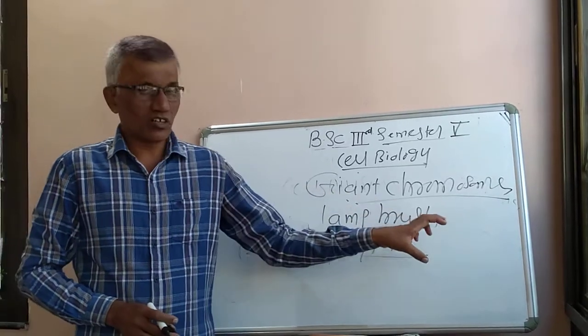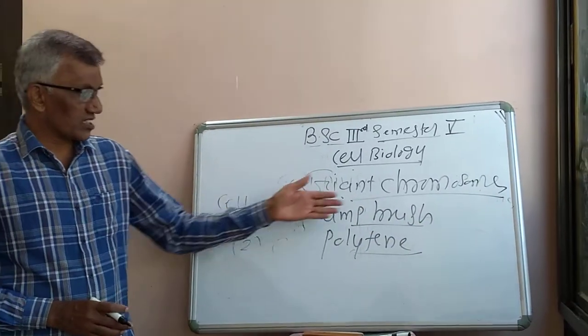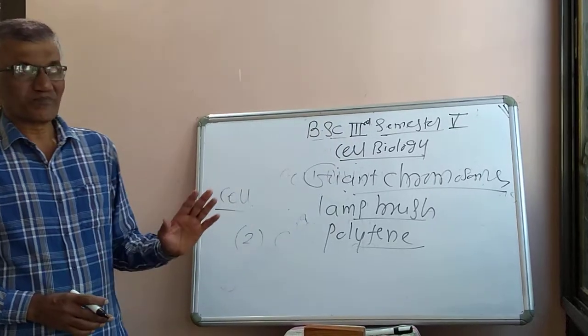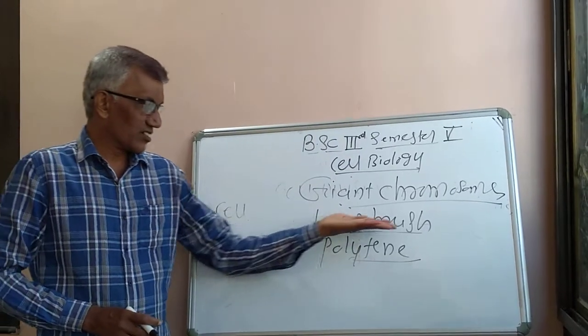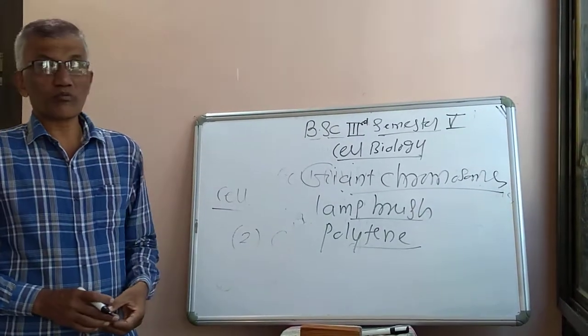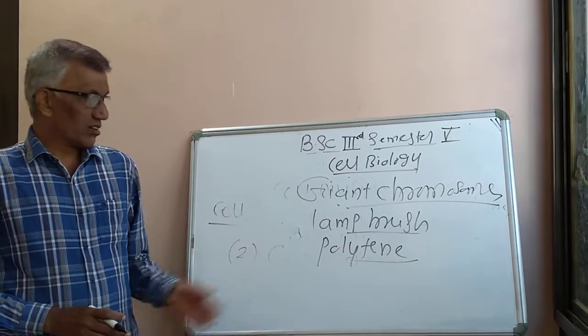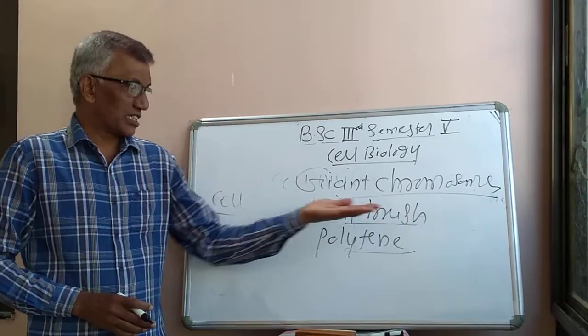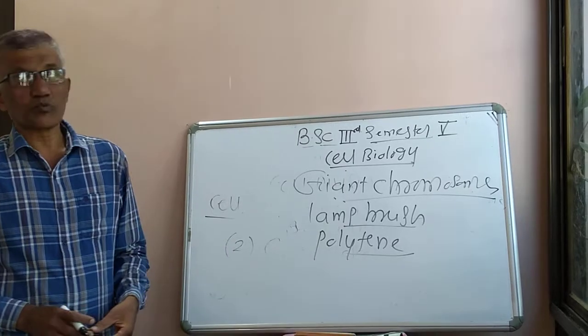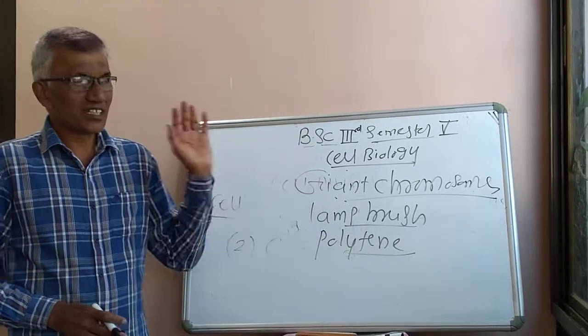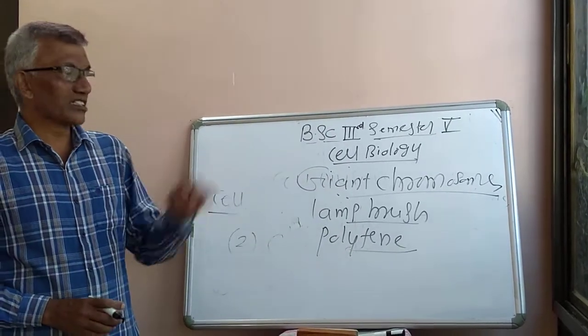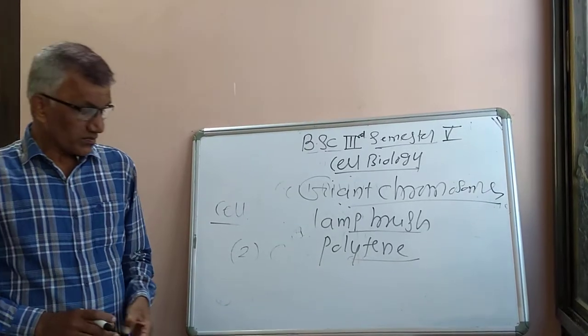So we have discussed these two things in earlier classes, lampbrush chromosomes and polytene chromosomes. There will be 10 marks questions on lampbrush chromosomes and polytene chromosomes. So this is regarding the cell biology syllabus.